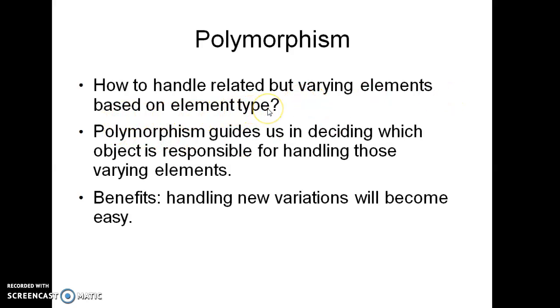So how to handle the elements which are related to each other but vary in their syntax or in the element type. Like function overloading, where two different classes have the same method with a different parameter list. So function overloading is one of the types of polymorphism which is used here. Polymorphism guides us in deciding which object is responsible for handling those varying elements. The benefit of this is that handling a new variation becomes easy by using polymorphism.